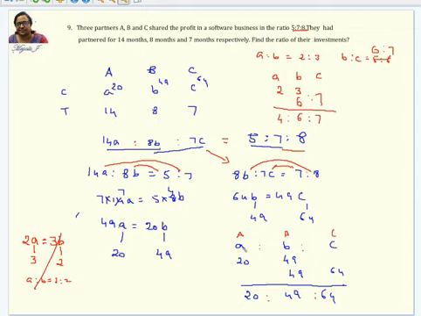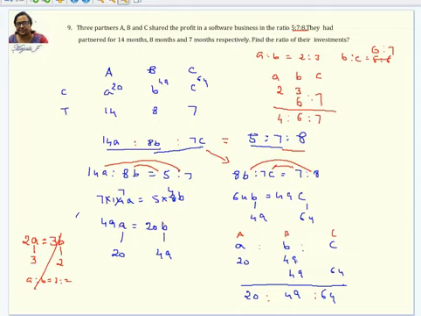Now here, for A is to B, you write down this value, 20, 49. When you're writing the other ratio, B is to C, you can't write it in the same line. It has to be written below that. So B is 49 and C is 64. 49, 64. Right? It's like combining different ratios, which you would have done in ratios.